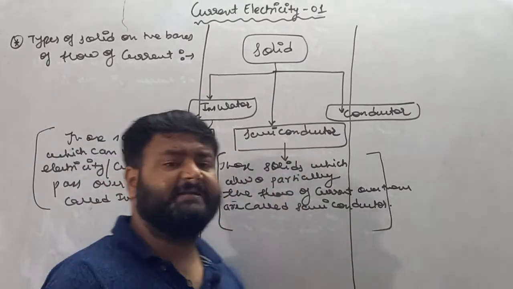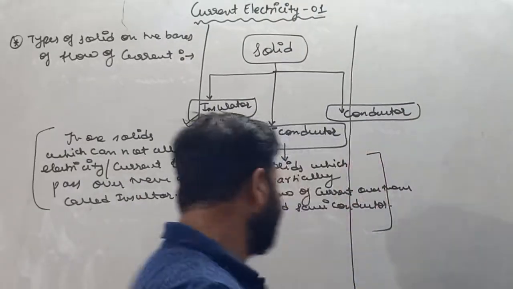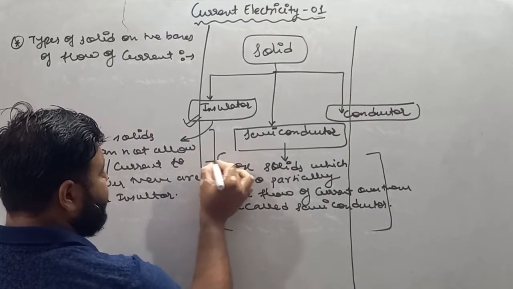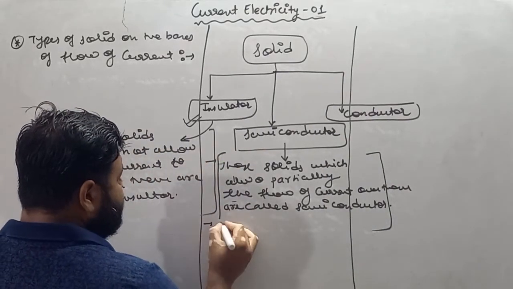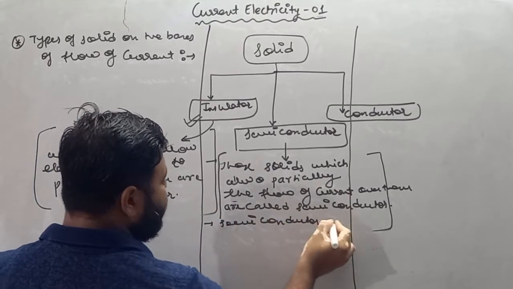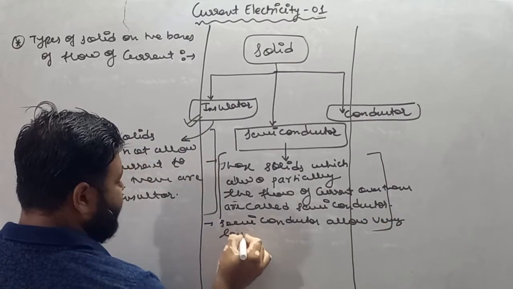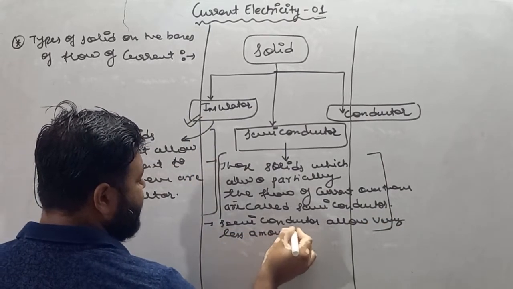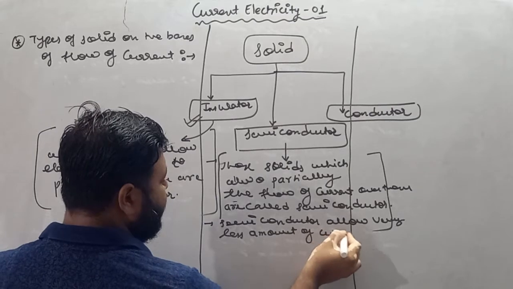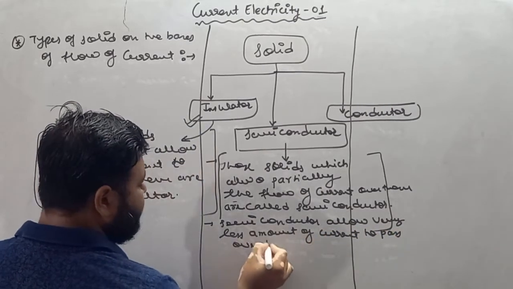Semiconductor can allow a very less amount of current to pass over them. I'll write one more point related to semiconductor: semiconductor allows a very less amount of current to pass over them.